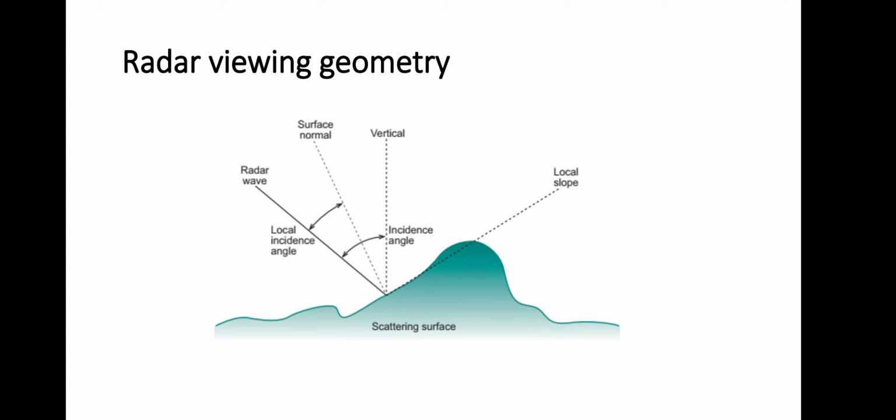It is important to distinguish between the incidence angle of the sensor and the local incidence angle, which differs depending on terrain slope. It is defined as the angle between the radar beam and the local surface normal. The radar sensor measures the distance between the antenna and the object, and this line is called slant range. These are important definitions which are necessary in order to understand the geometrical properties of a radar. This is nothing but the viewing geometry of radar.